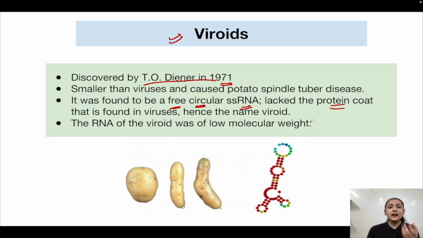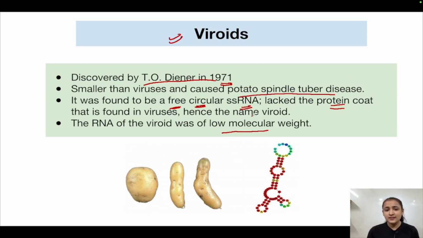They are free single-stranded RNAs only, which are circular. The RNA is of low molecular weight, and these viroids are responsible for causing the potato spindle tuber disease.